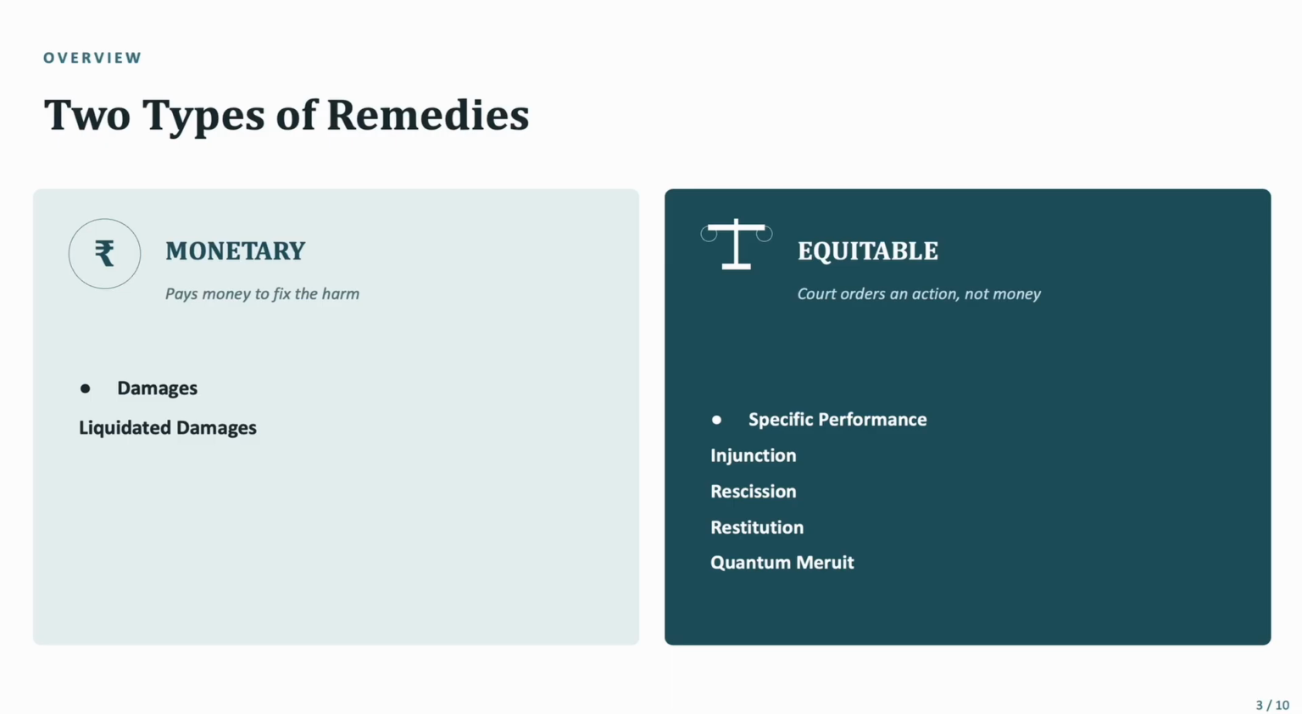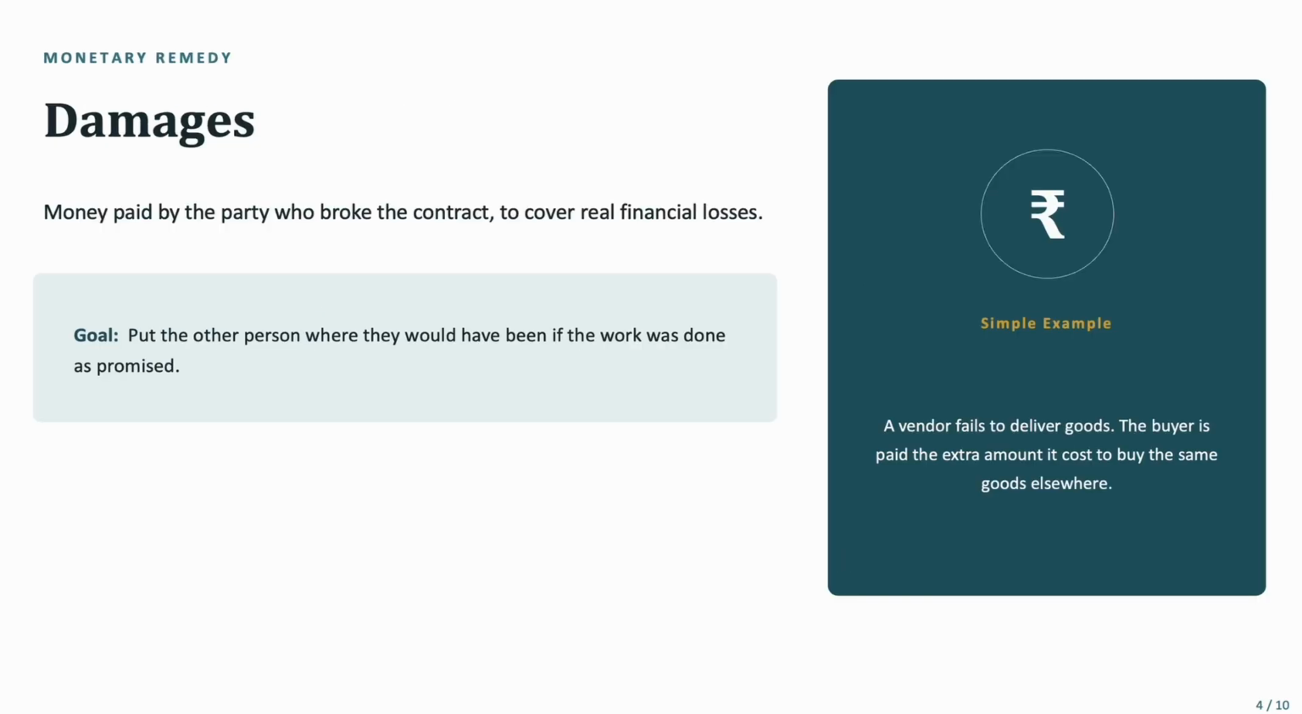They're a bit different, it's not exactly the same. And in equitable, there is specific performance, injunction, rescission, restitution, and quantum meruit. So let's first see the monetary remedies, which is damages. Damages is the money paid by the party who broke the contract to cover the real financial losses. The goal is to put the other person where they would have been if the work was done as promised.